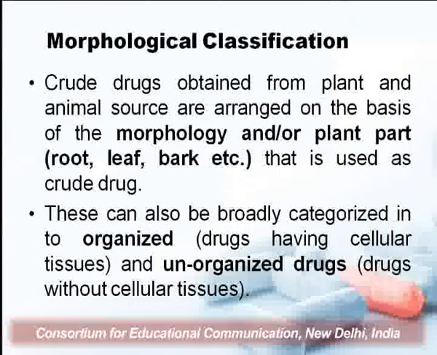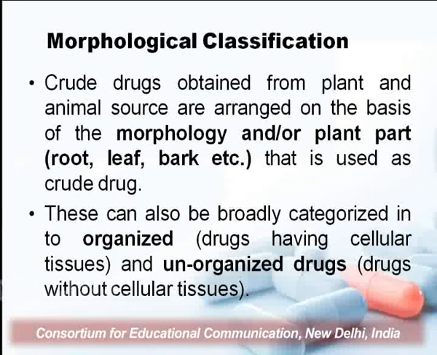So the next system is the morphological classification, and under this system, crude drugs that are obtained from plant, animal or mineral sources are arranged on the basis of morphology, or the part of the plant that is being used as a drug, and on that basis these crude drugs are classified.